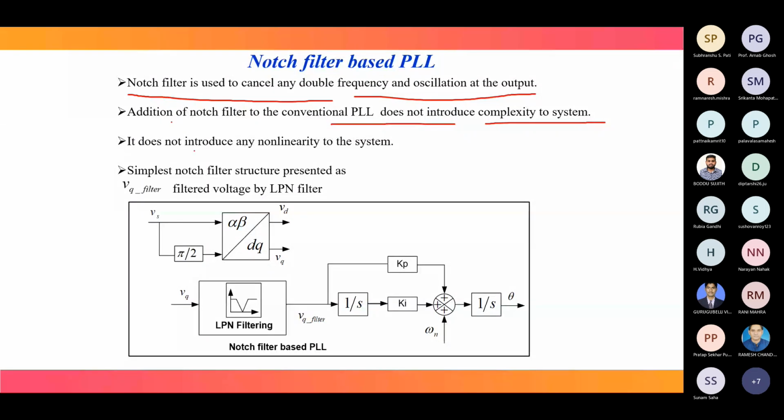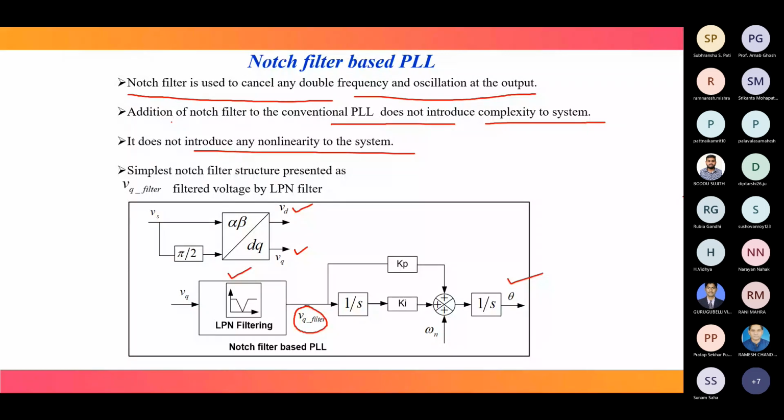This VQ passes through a low pass notch filter, then we get VQ filter. After getting this VQ filter, it goes to a PLL to get theta. In this way, our double frequency term is eliminated, no complexity is added, performance is improved, and there is no nonlinearity.